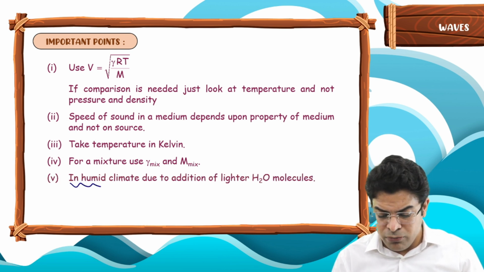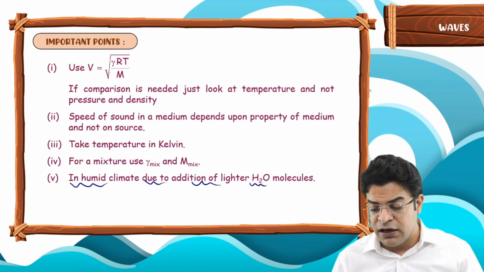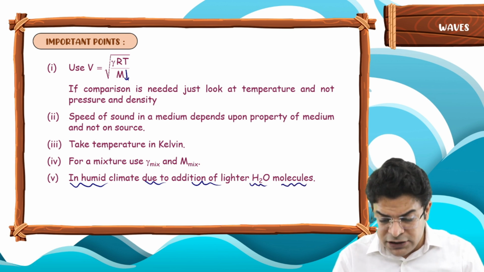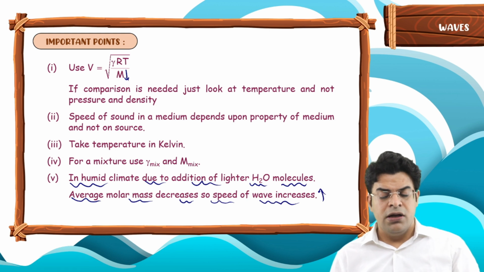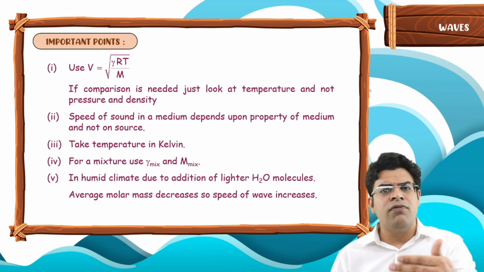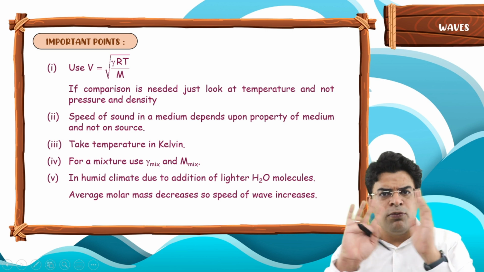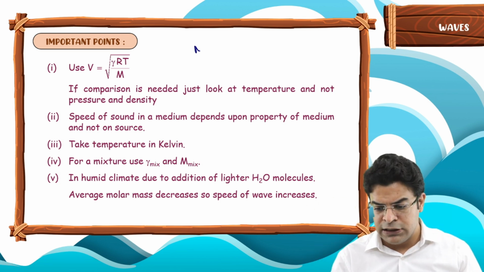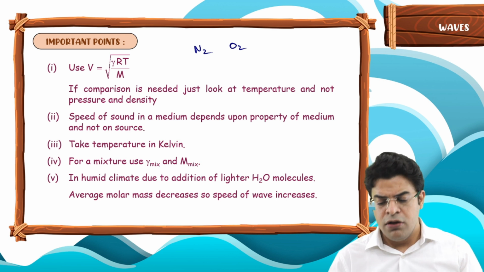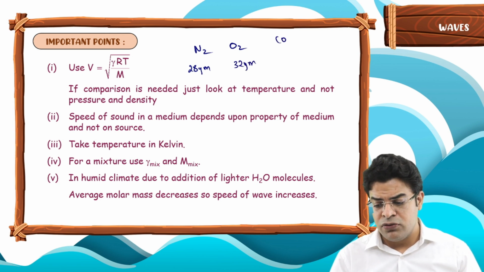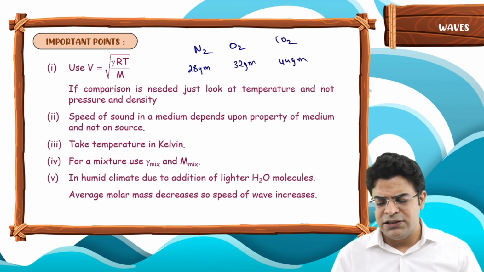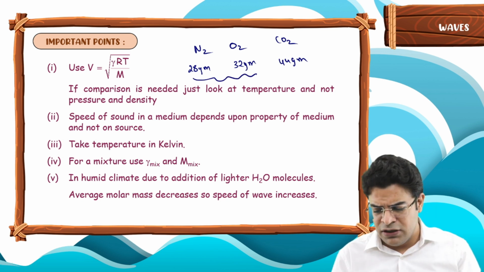Next thing, in humid climate, due to addition of lighter H2O molecules, the average molar mass decreases. As the average molar mass decreases, the speed of the wave increases. Sir, why are you saying lighter water molecules? What is our atmosphere made up of? Sir, the number one is N2. Next, O2. What is the molar mass of N2? Sir, 28 gram. What is the molar mass of O2? Sir, 32 gram. Next comes CO2, which is definitely 44 gram, but these two make up most of the part. So let's focus on these two.